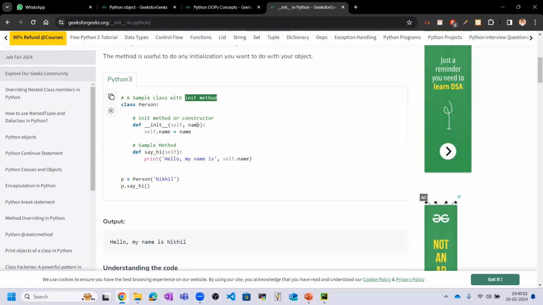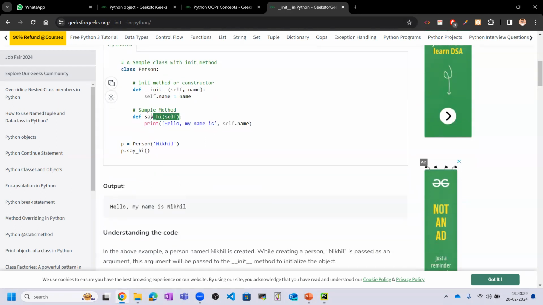So here self and name. The self is the default parameter in init. We are passing another parameter, the name of the person, and self dot name equal to name. Now when you define self dot name equal to name, it is taking the memory. Okay.